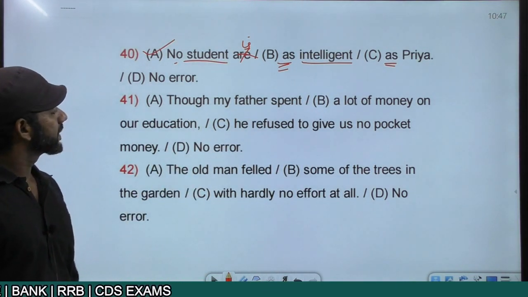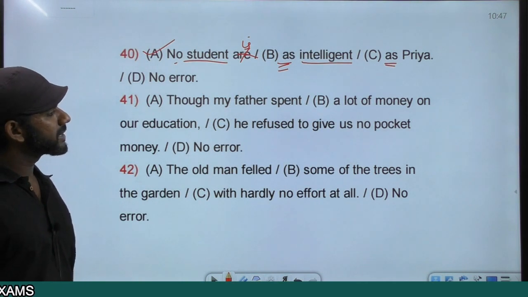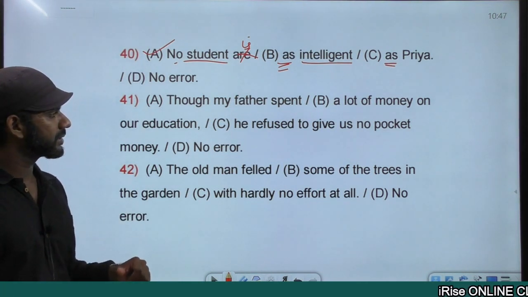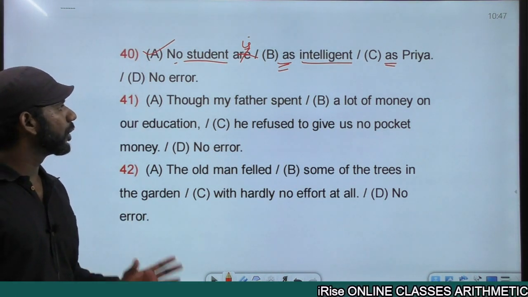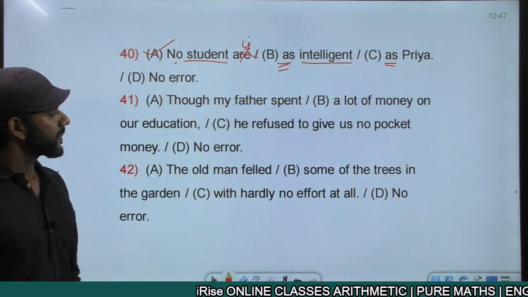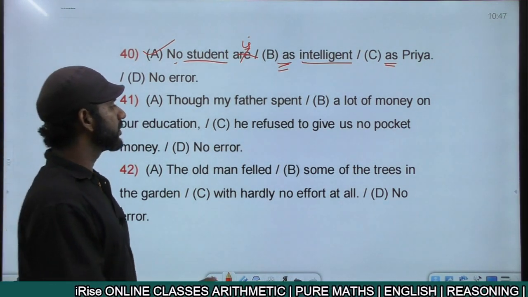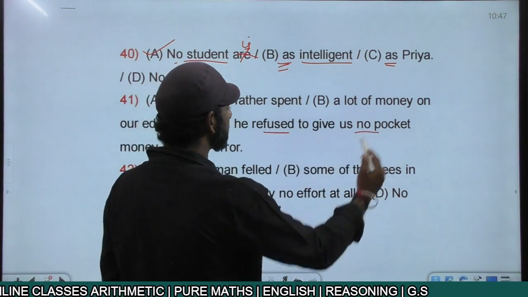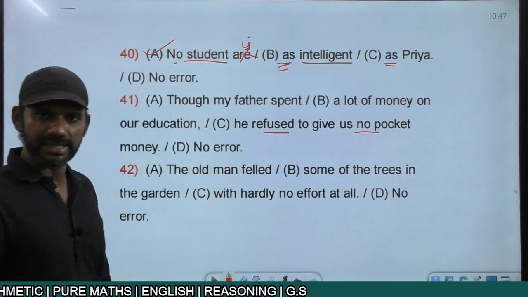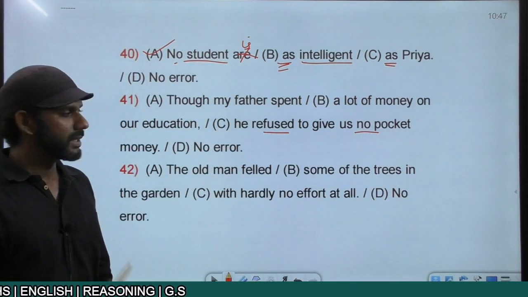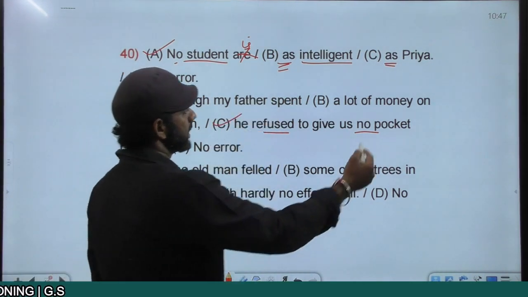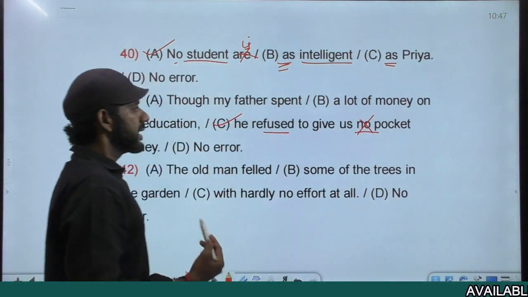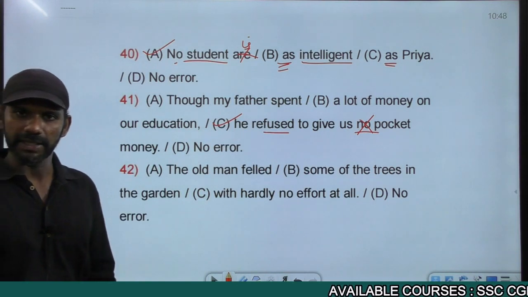Come on, next one. Though my father spent a lot of money on education, he refused to give us no pocket money. He refused to give us no pocket money becomes an error with redundancy. Refused and no. So the error is in part C. No is not required here. He refused to give us pocket money.